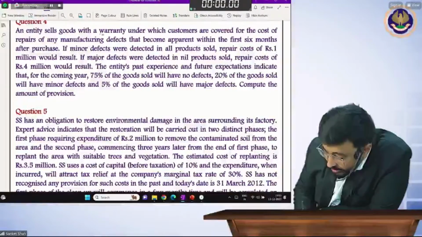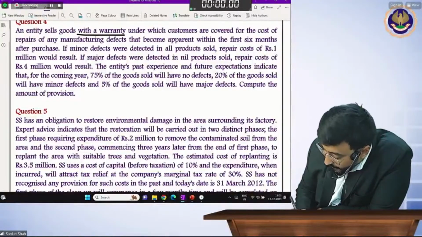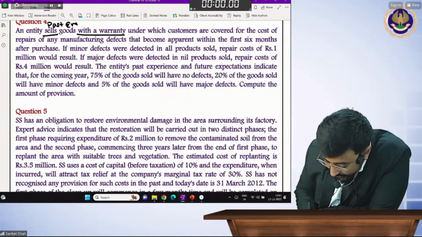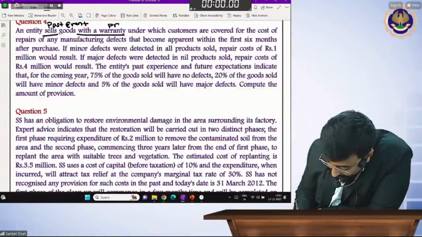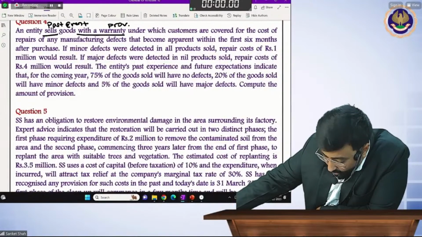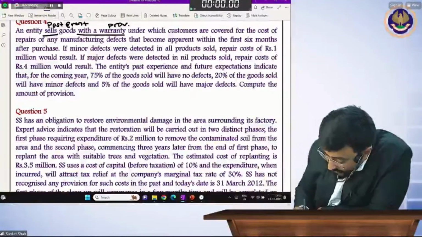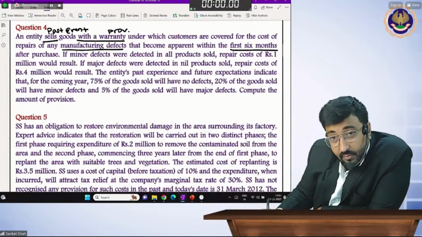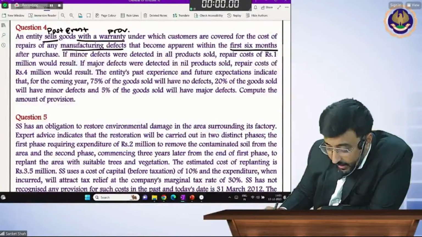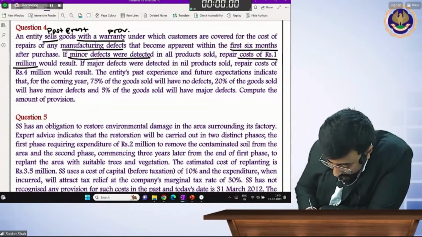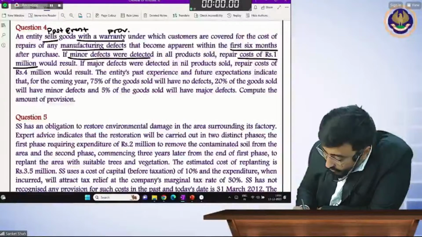An entity sells goods with a warranty. Sales is a past event, and warranty is a provision. Customers are covered for the cost of repairs of any manufacturing defects. So the warranty covers manufacturing defects if they occur within the first 6 months. If minor defects were detected, the cost is 1 million. 1 million means 10 lakhs.